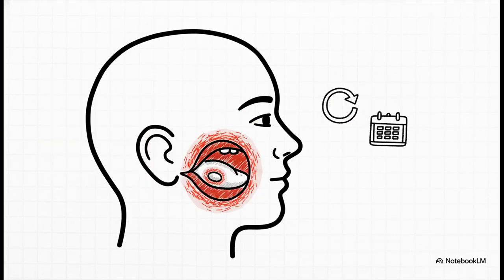So what's the number one thing you'll see? It's these recurrent oral aphthous ulcers. We're talking exquisitely painful sores that can pop up anywhere in the mouth, usually at least 3 times a year. They start out as these little red bumps and then turn into shallow ulcers with this yellow fibrinous base. But the key diagnostic pearl? They heal without leaving a scar. Their presence is the absolute clinical sine qua non of the disease.